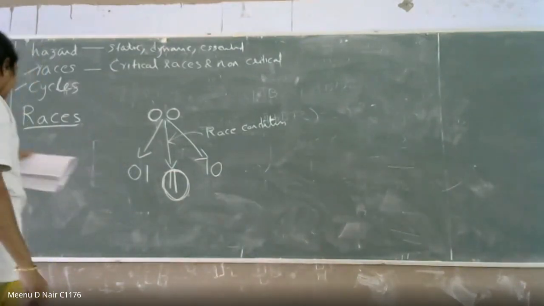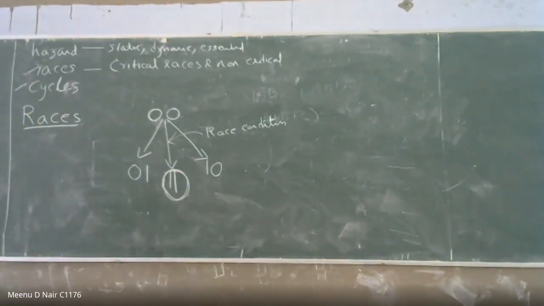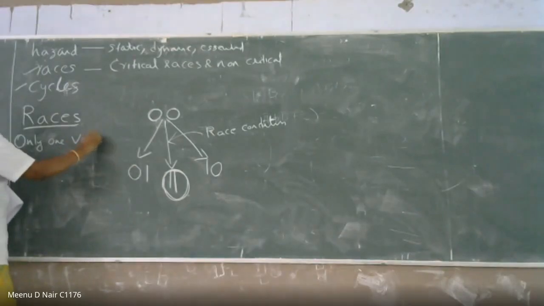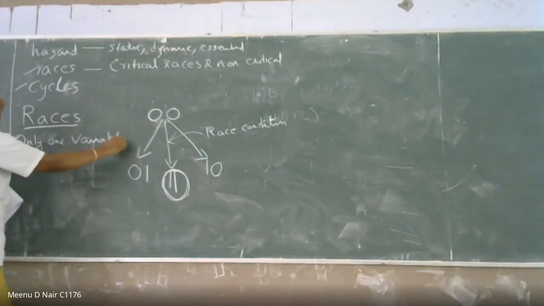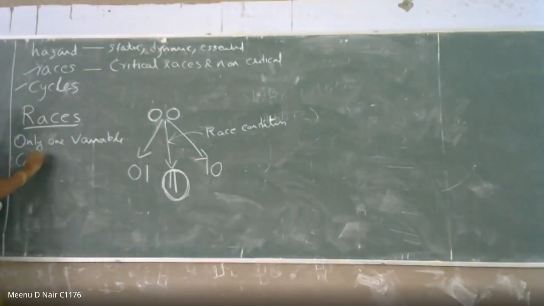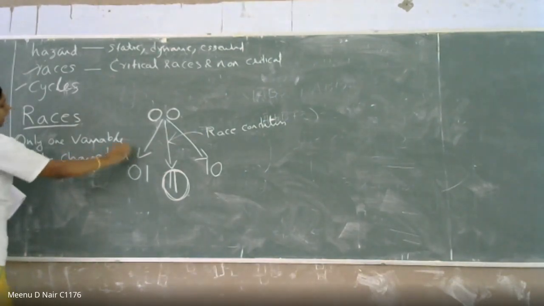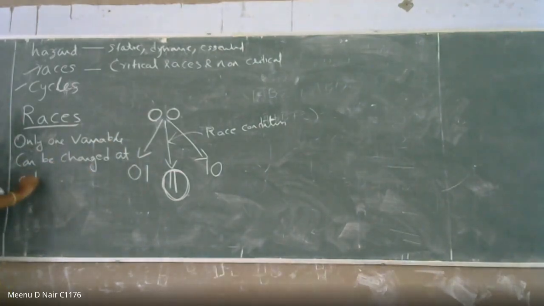So the definition of races is that only one variable can be changed at a time. Only one variable can be changed at a time.